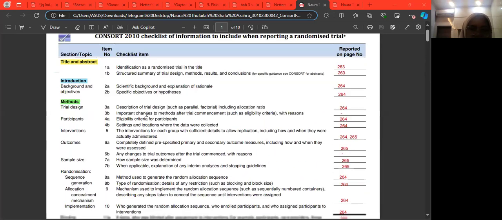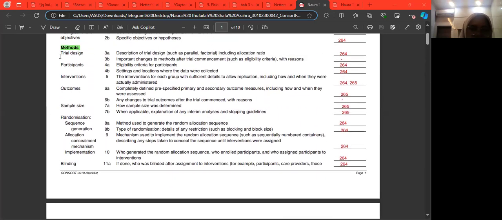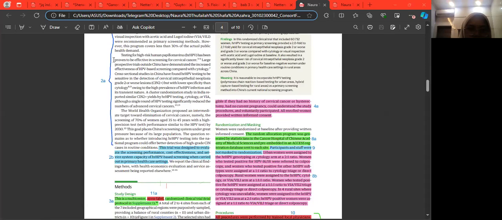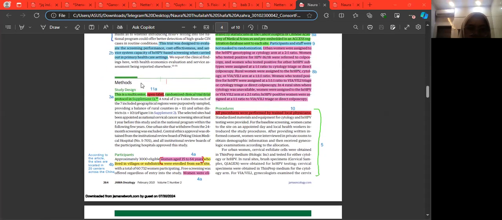Next, number 3A and 3B about trial design. I can find 3A, description of trial design. 3A: this is a multi-center randomized clinical trial protocol and supplement.